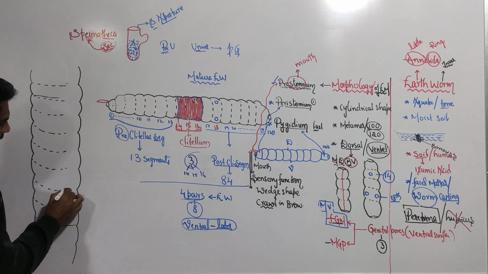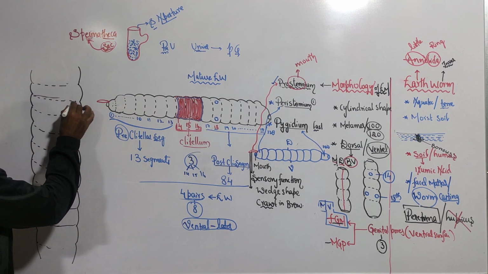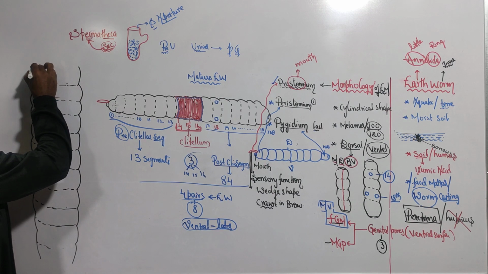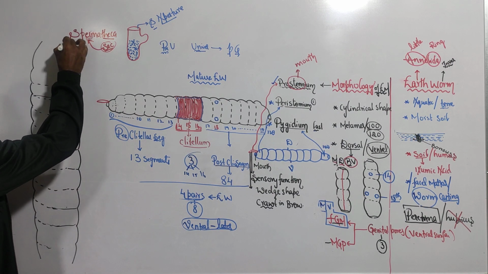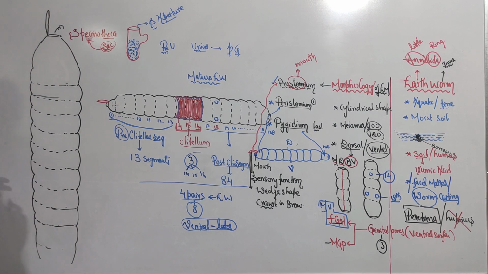In this manner, all these are the segments. And what view is this, sir? This is the ventral view. It is a ventral view of the earthworm. Anteriorly it has the opening, the mouth, and the mouth contains a peristomium, and the prostomium, a segment-like structure.